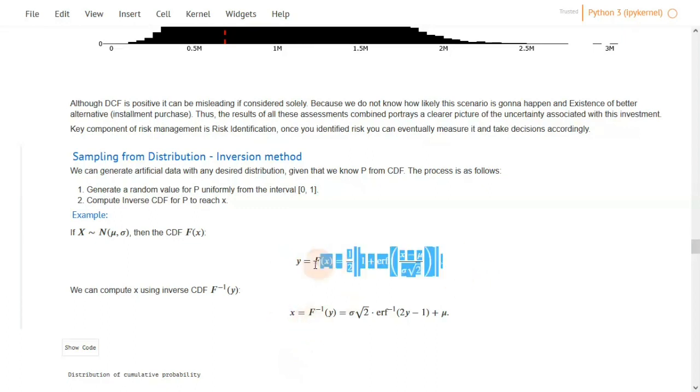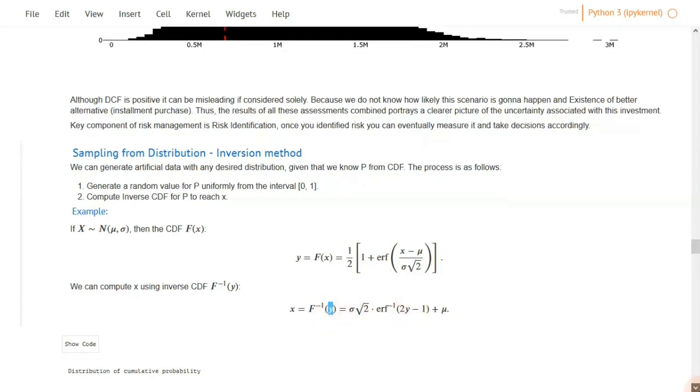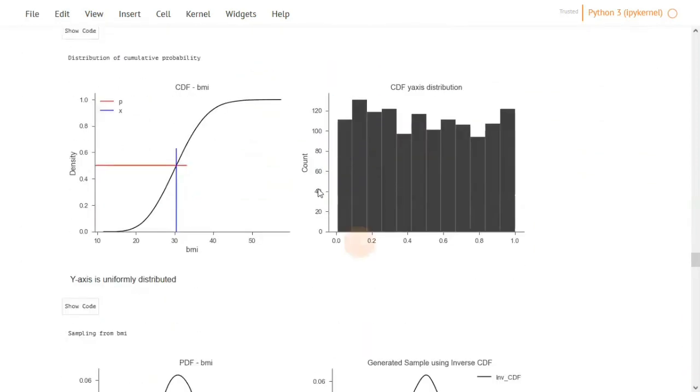This equation here is the equation of the cumulative distribution function. It uses the Gaussian error function that we have noted earlier to find probabilities of each value of x. Now, if we invert this equation, we can actually get x values using the associated probabilities. One challenge would be how to find the associated probability to use in this equation. If we look at the cumulative distribution function of BMI, and specifically if we look at the y-axis, we find that it ranges between 0 and 1.